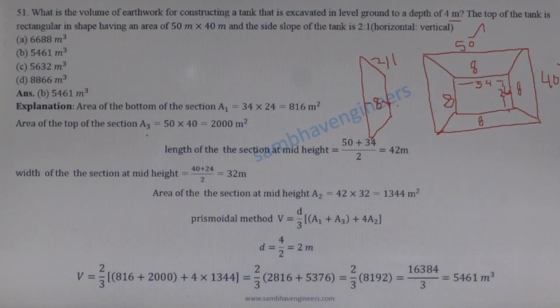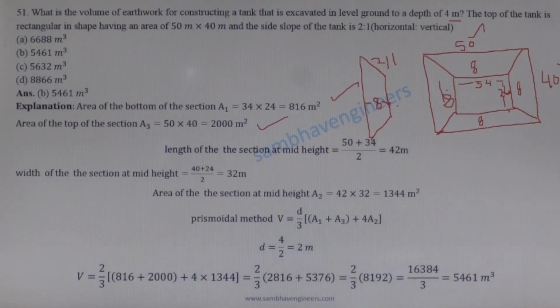Area of the top of the section is equal to 50 multiplied by 40 meter, which is equal to 2000 meter square. Area of the bottom section: length is 34 meter and width is 24 meter by applying a slope of 2:1. Bottom area is equal to 34 multiplied by 24, which is 816 meter square.